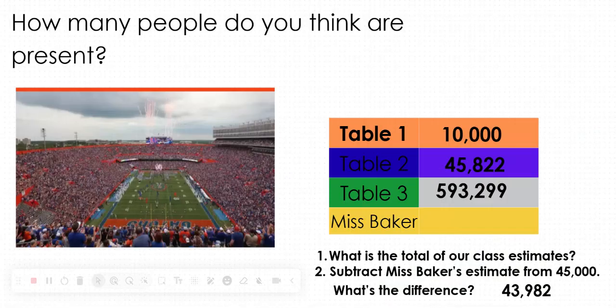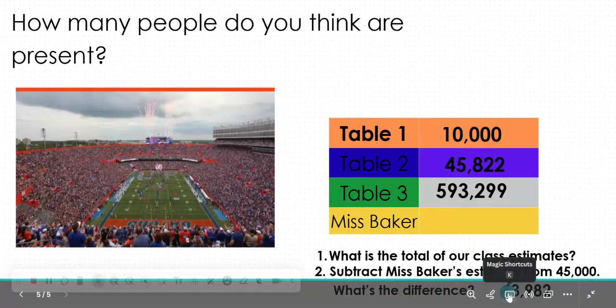And then the next thing I had them do was to take their estimates and add them together to see what the total was. And then the last thing was the subtraction connection. They had to take my projection or my estimate and subtract it from 45,000. And that was their assignment.